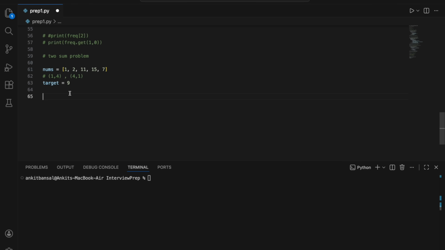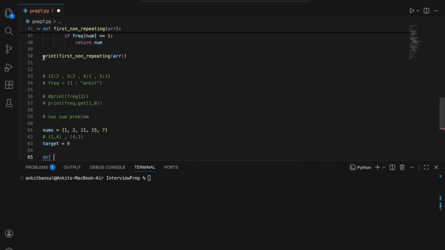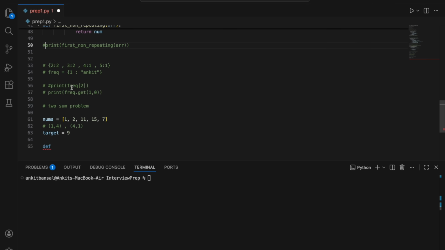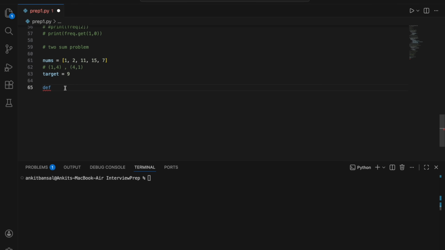Now what I will do, let me define the function. Let me comment this first. Okay, so define a function and I will call it twoSum. It will take two arguments: one, nums, the array, and the other, the target. Two things required in input. Okay, so this is my twoSum function signature, array and the target.